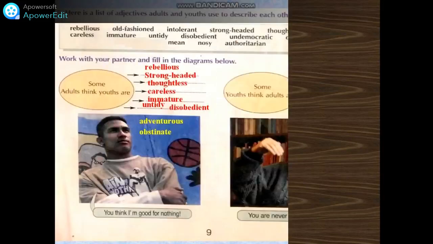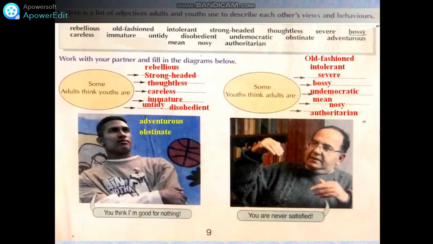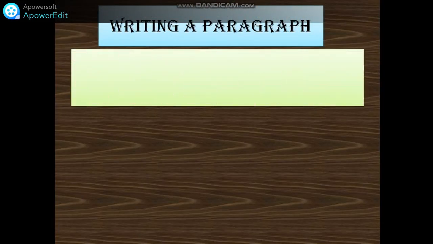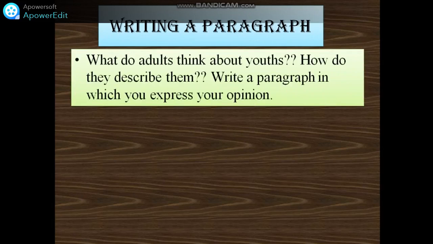These are the adjectives we are going to use in this writing. So now we are going to write a paragraph. Look at what you are asked to do. What do adults think about youths? How do they describe them? Write a paragraph in which you express your opinion.